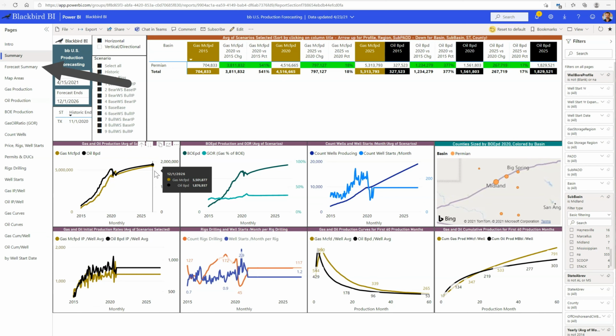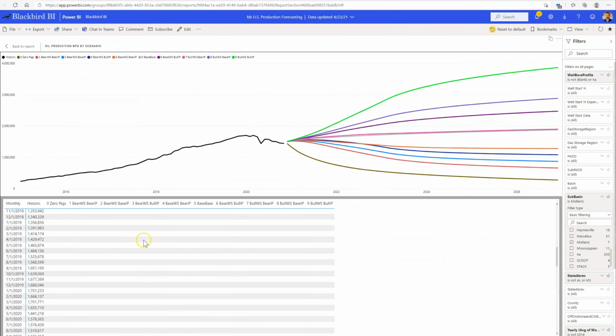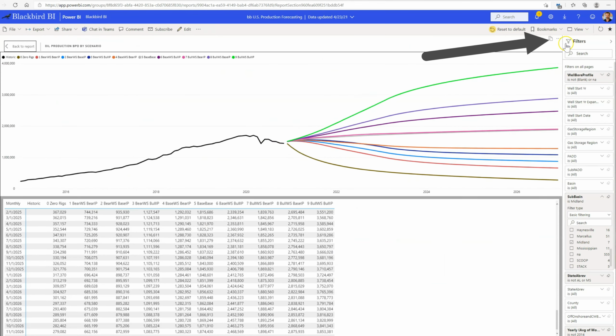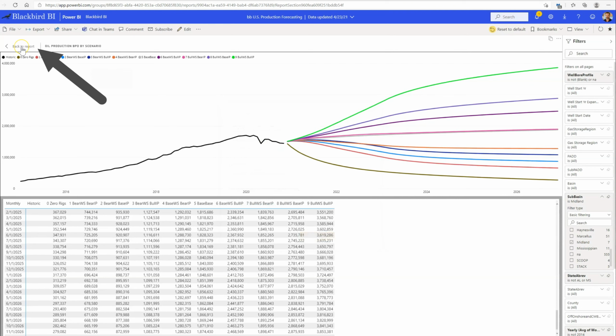Let's go to this forecast summary page and look at all the scenarios. You can make any of these visuals really big by clicking on More Options and selecting Show as a Table. Need an oil forecast for Midland Basin? Here are 10 of them. You can export data from this or any other visual to Excel by clicking More Options, then Export Data. Let's go back to the report.